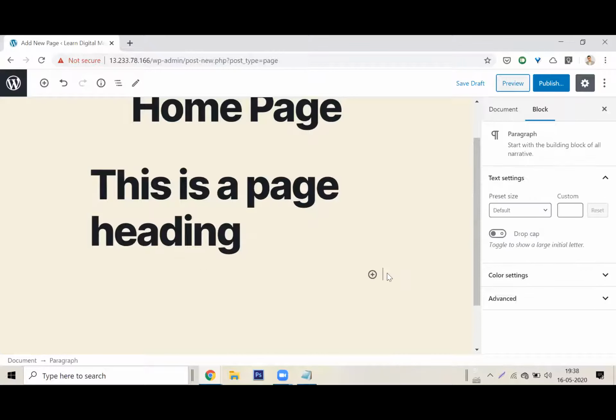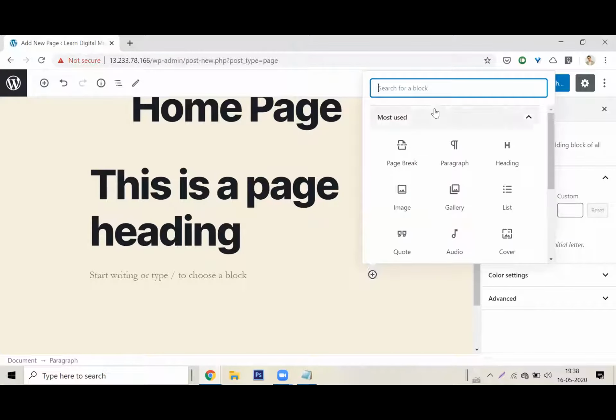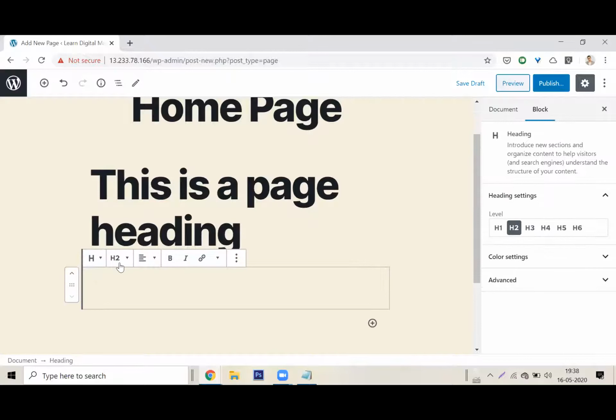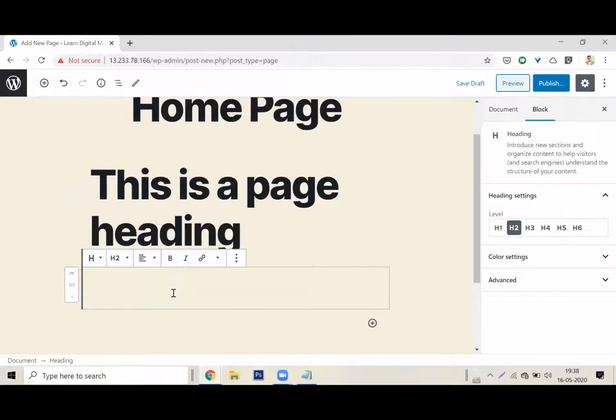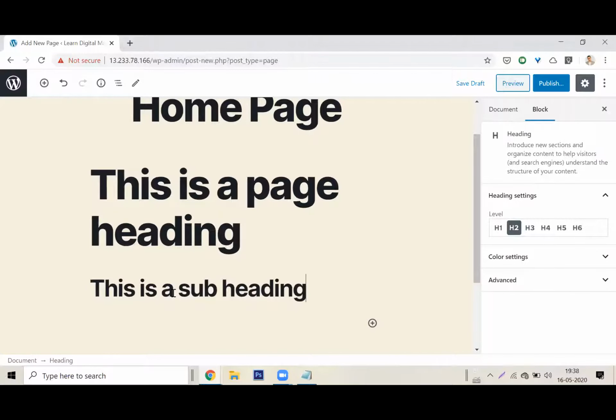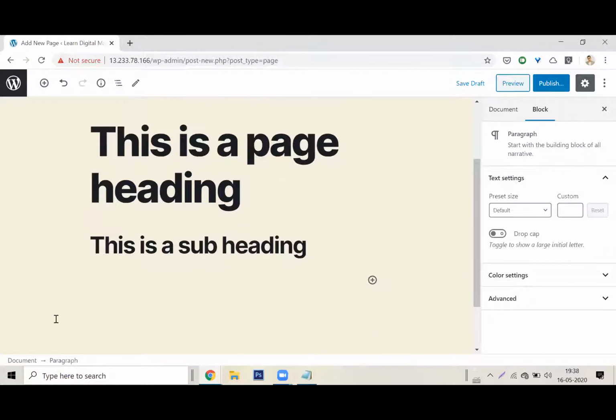Okay, I'll click the second block that I want to add. Now I want to add another heading, which is not the heading 1, it is the subheading. This is a heading H1. You can see here center aligned, bold, italic, create link, etc. Anything which is new here? Nothing is new. All of these things you can see in any word processing software like MS Word. Okay, this is a subheading.